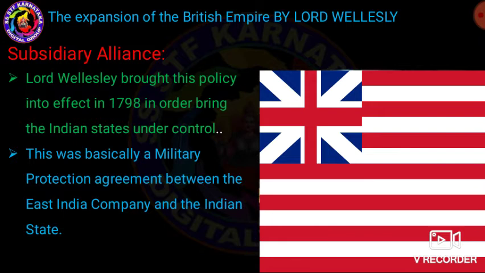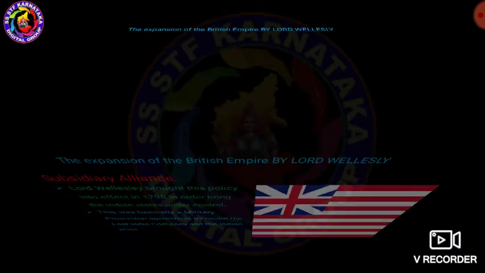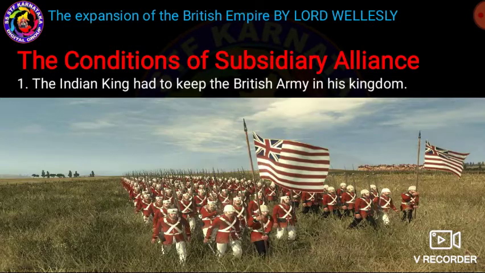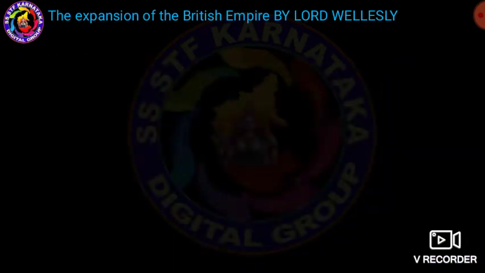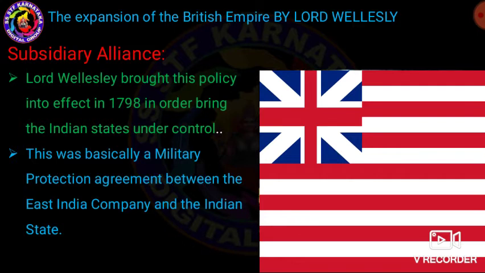That is the main important aim of this policy. What is the main aim of this policy? That is military protection to the native rulers. That is the main aim of this policy.